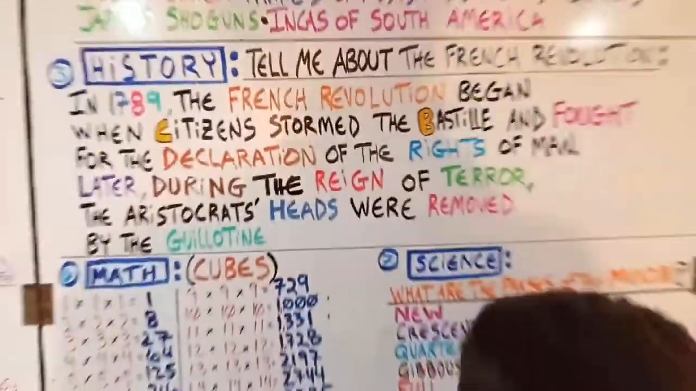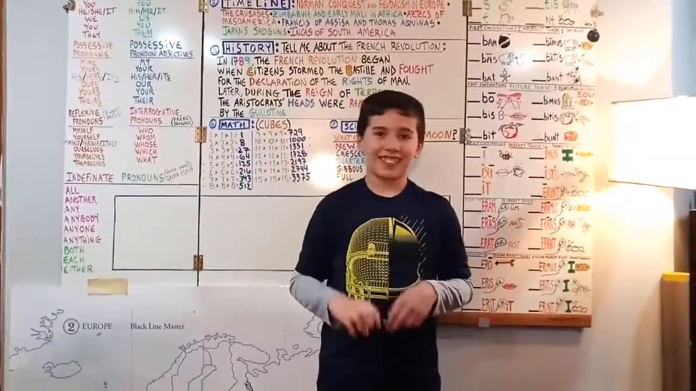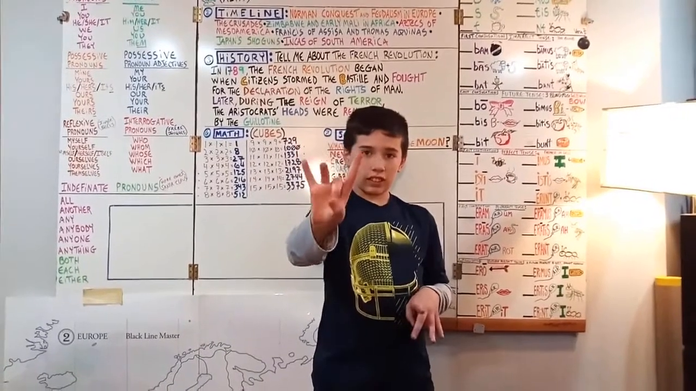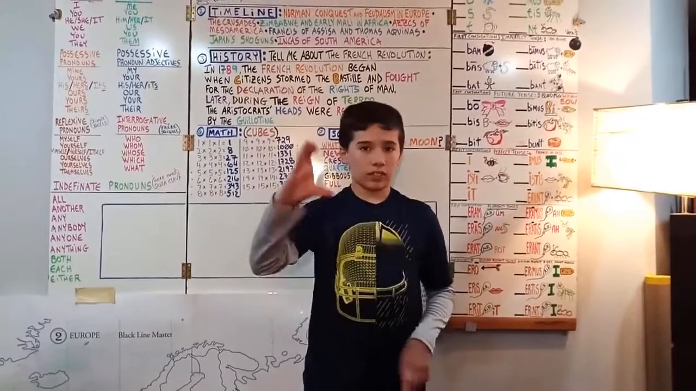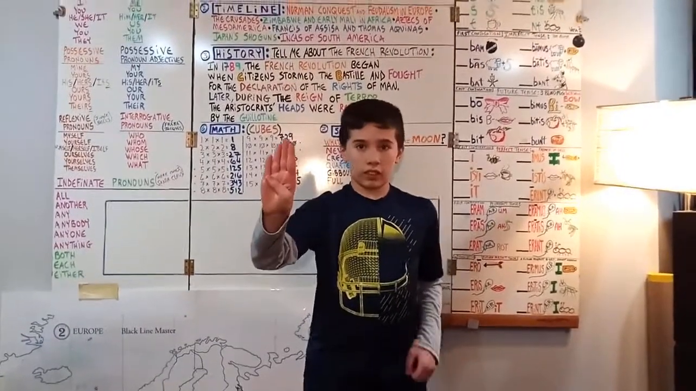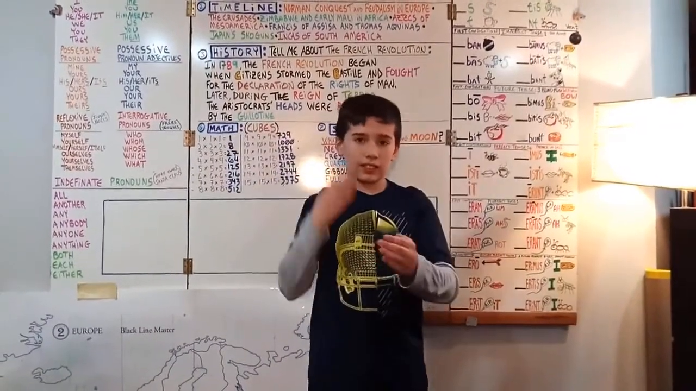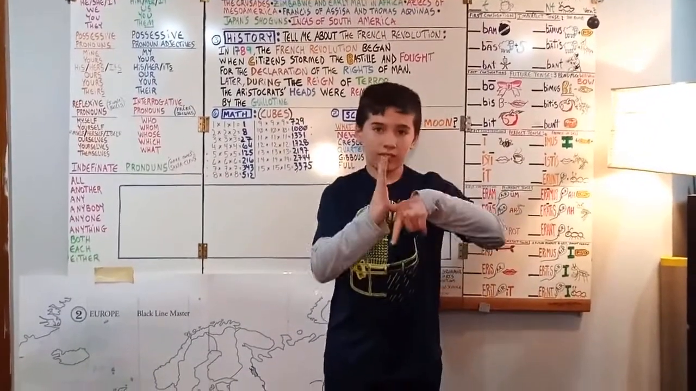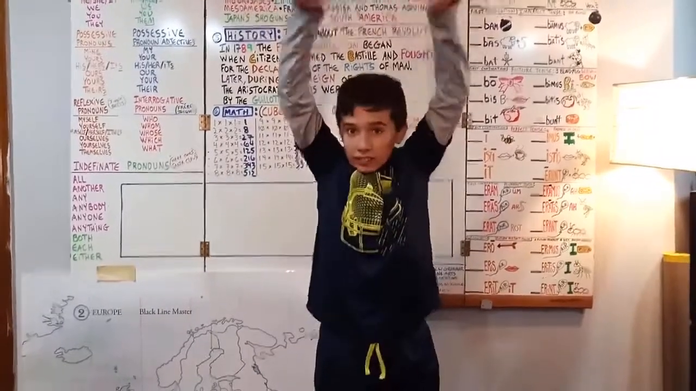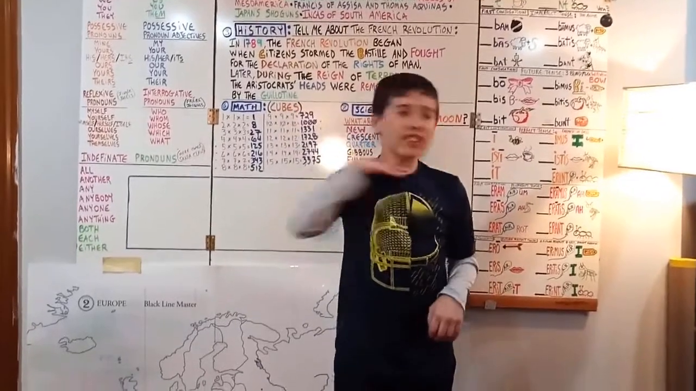Tell me about the French Revolution. So in 1789, we'll make a 7, 8, 9. The French Revolution began when citizens, make a C, stormed the Bastille, a B, and fought for the declaration of the rights of men. And then later, during the Reign of Terror, the aristocrats' heads were removed by the guillotine.